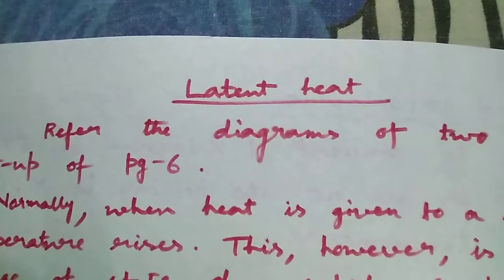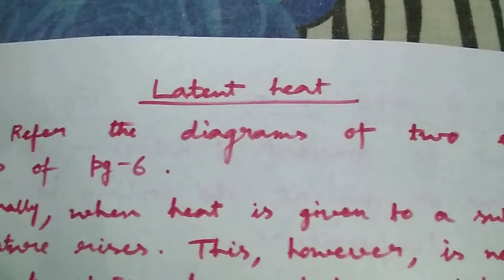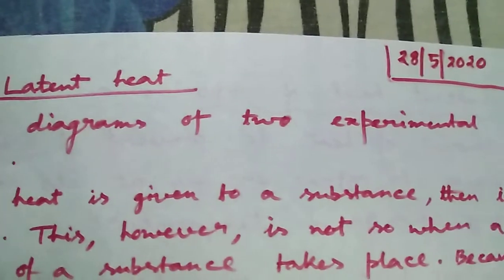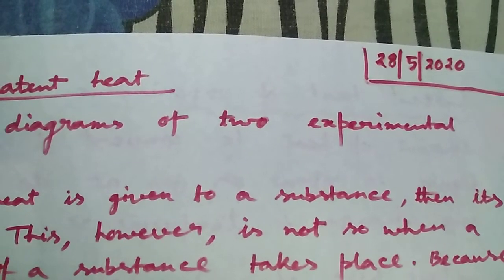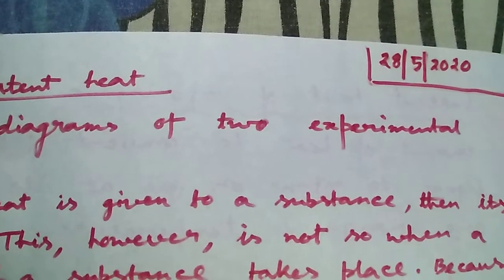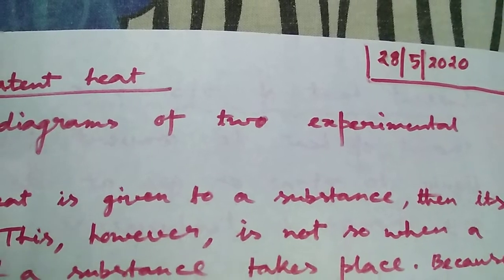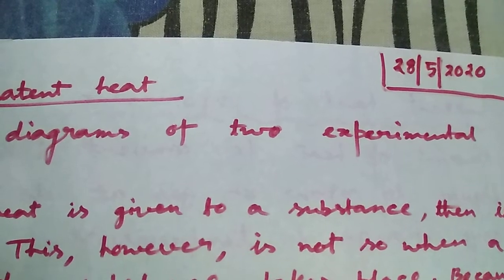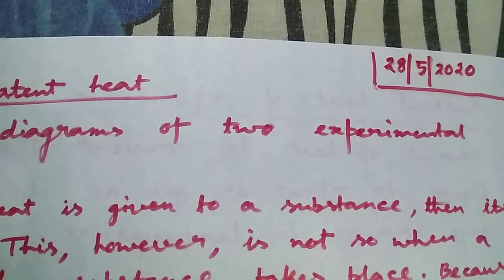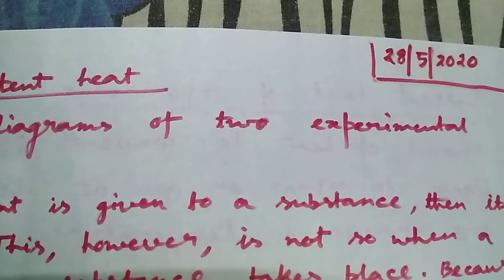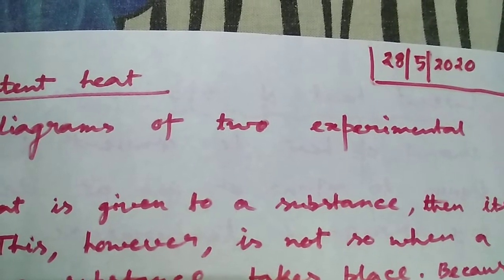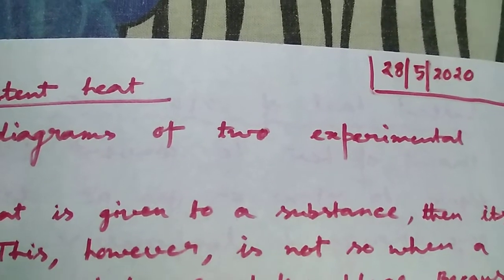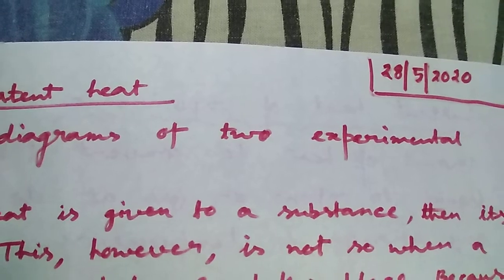If you see the diagrams, it will be clear to you that in the first case, when the ice is taken in the beaker and we are providing external heat energy, the temperature is continuously rising, which we can measure from the thermometer. But once the melting point of ice has been reached, that is at 0 degrees Celsius, the temperature remains constant. There is no rise in temperature, but at that time also we are providing the external heat energy.